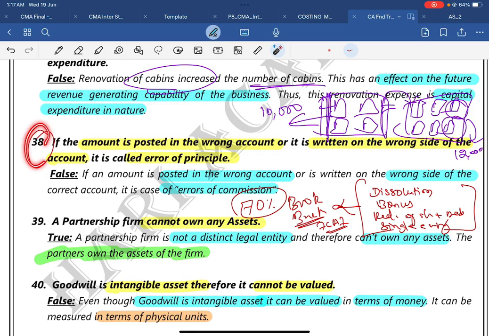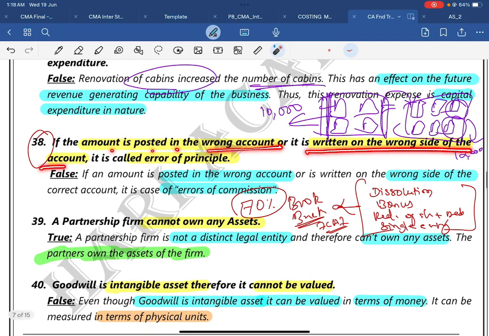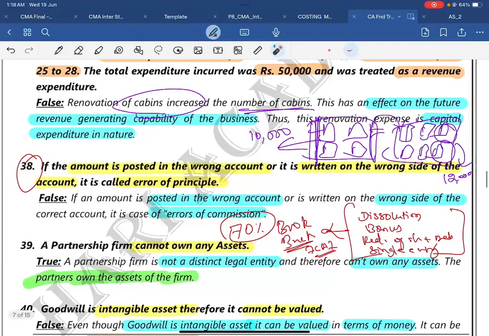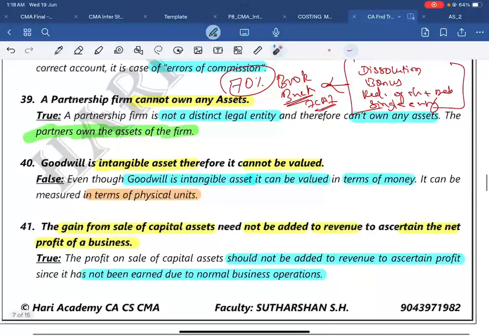You can write this as a two-way part. If you want to change this entirely, change it and keep error of principle as it is. If you want to change error of principle, then you need to change this part. Amount is posted in a wrong account or it's written on the wrong side of the account, it is not error of principle, it is error of commission. The keyword is error of commission.